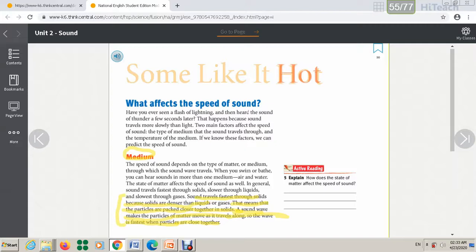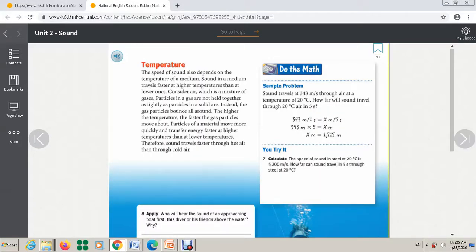The second factor that affects the speed of sound is the temperature. What I want you to highlight is this part: the higher the temperature, the faster gas particles move about. Particles of material move more quickly and transfer energy faster at higher temperature than lower temperature. Therefore, sound travels faster through what? Hot air than cold air.